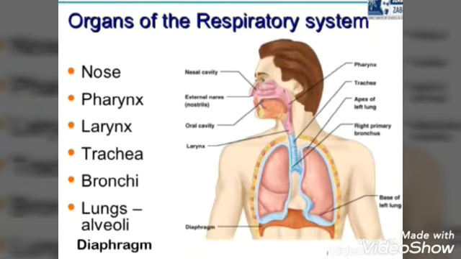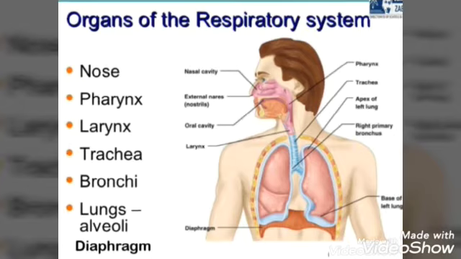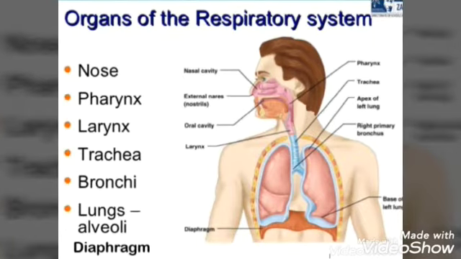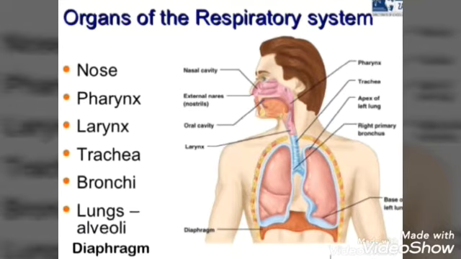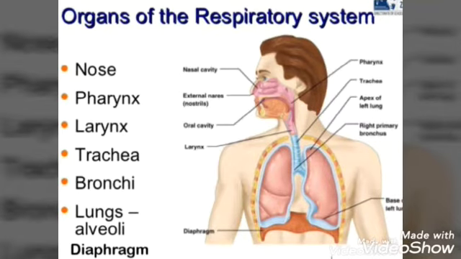Organs which are parts of the respiratory system are nose, pharynx, larynx, trachea, bronchi, lungs, alveoli. Alveoli are parts of the lungs. And diaphragm. These are the parts of the respiratory system. They all work together and perform a major function in our body.